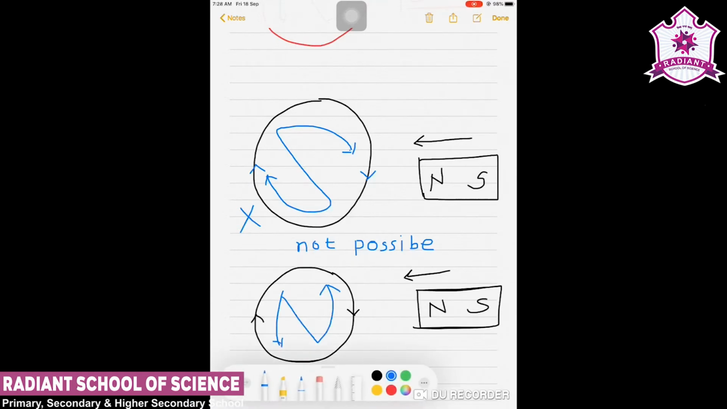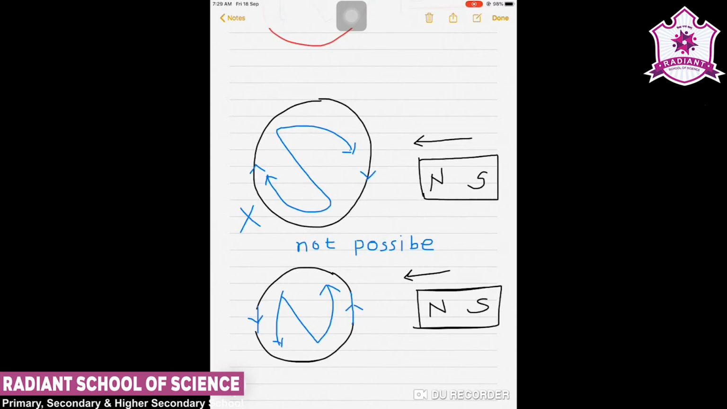Obviously the case that will happen is exactly the opposite: if a north pole is approaching, there will be a north pole, or a counterclockwise current will be produced in it. Therefore, if the counterclockwise current is produced, it will oppose the motion, and we have to apply some external force on it.